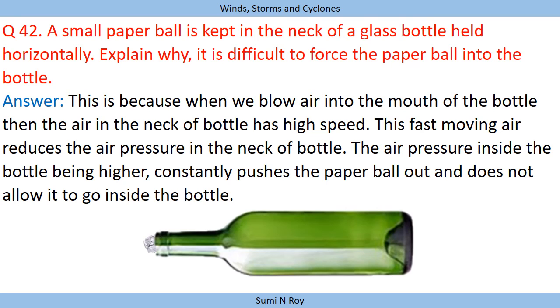When we are blowing air, we are creating a low pressure area on the neck of the bottle. But the air pressure inside the bottle is very high, because that is equal to atmospheric pressure. And the high air pressure inside the bottle is pushing the paper ball, whereas we are creating a very low pressure area. So the paper is not going inside, it is moving outwards. It pushes the paper ball out and does not allow it to go inside the bottle.